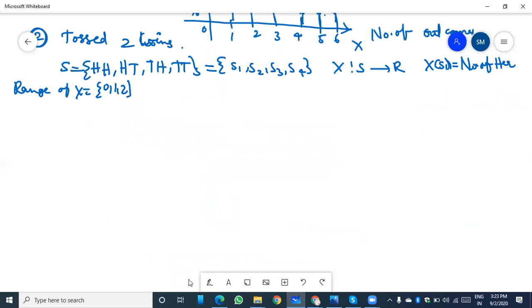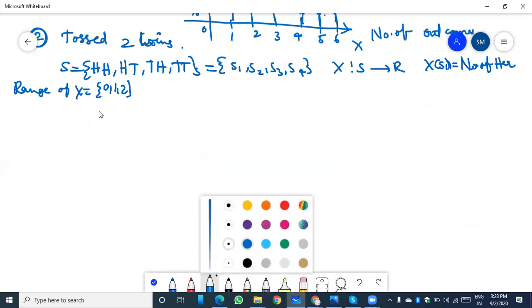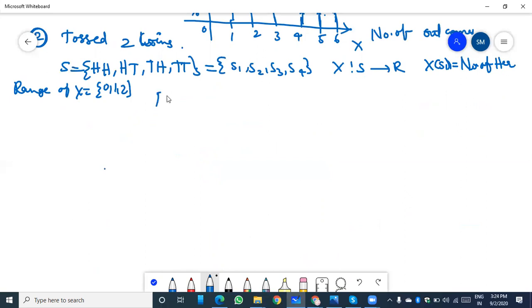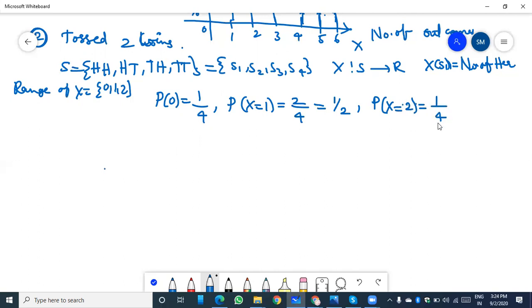Here we can define the probability values. Probability of 0, that is no heads, means 2 tails: the favorable outcome is 1 and total outcomes are 4. Probability of X equal to 1, that is only one head appears: 2 favorable outcomes out of 4, that is 1 by 2. Probability of 2 heads appearing: 1 favorable outcome, total outcomes 4. These are called probability functions.